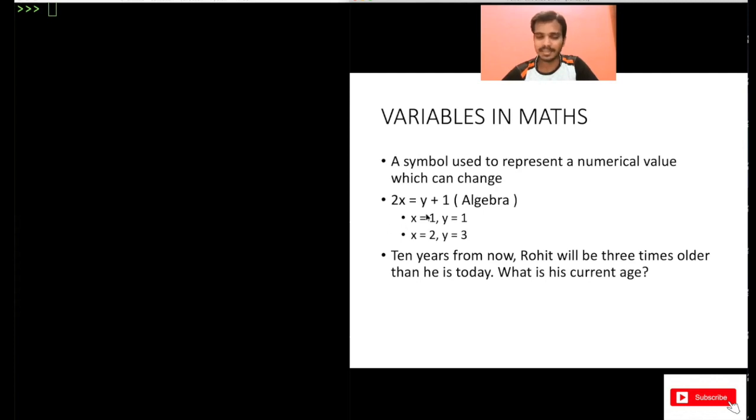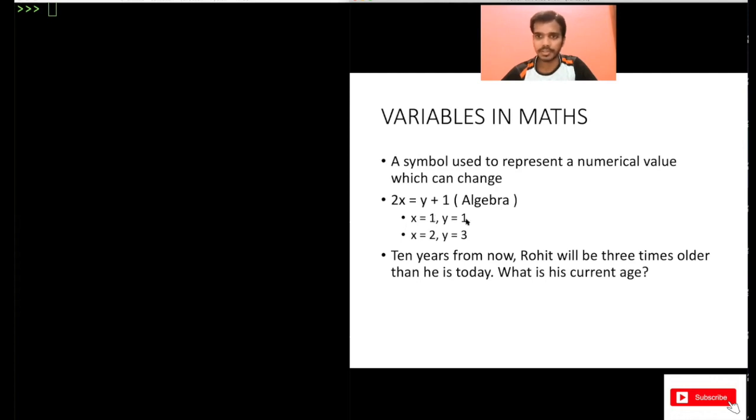You would have done this, right? You would have solved this algebraic expression in your maths class. Let's say this is 2x = y + 1. Here x and y are variables because the values in this can change. It can take different values. For example, a solution to this equation can be x = 1 and y = 1.